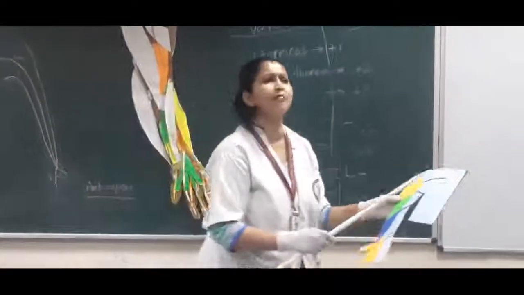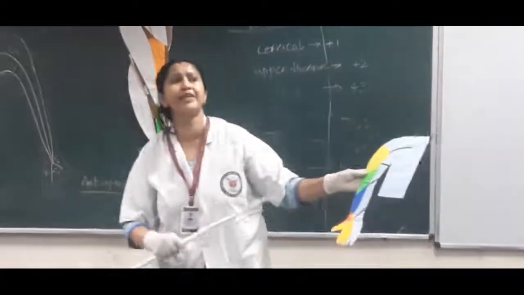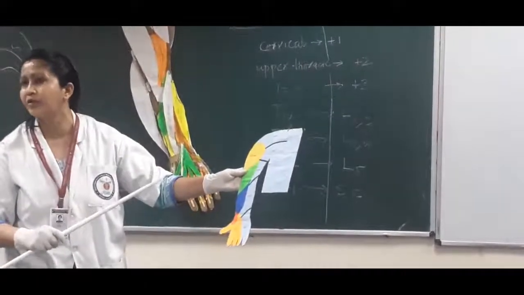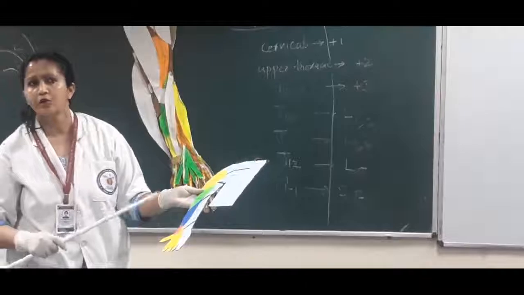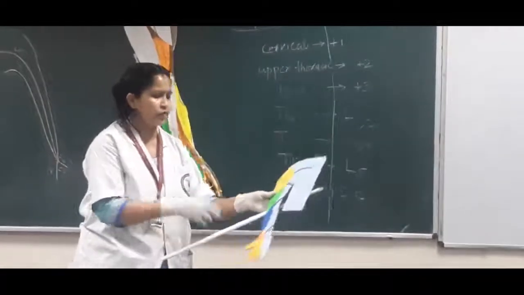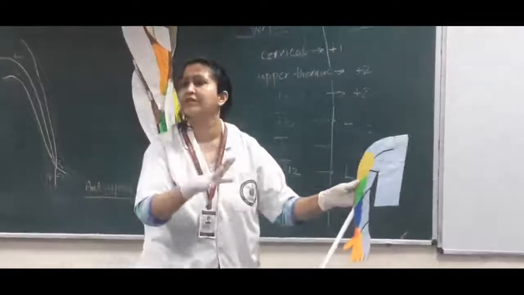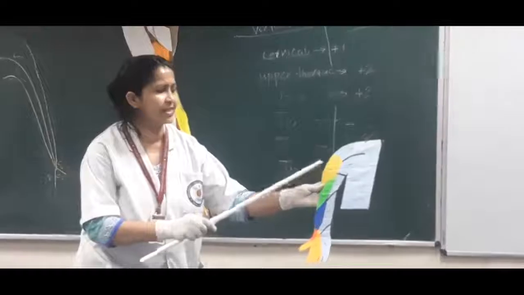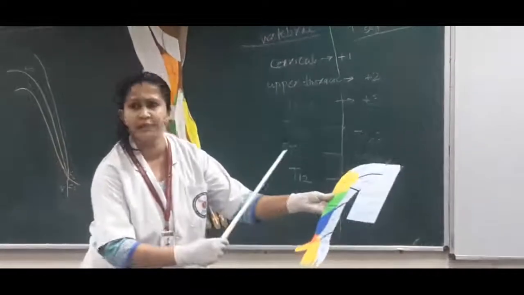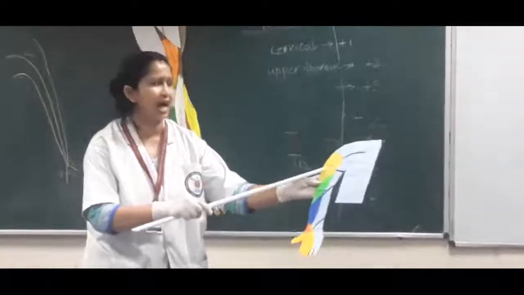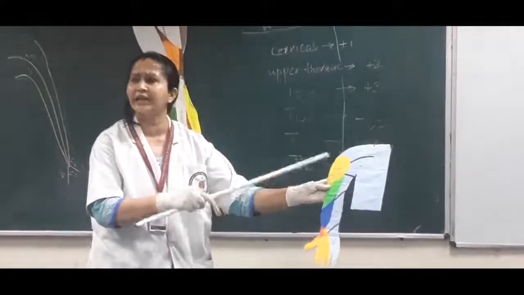The question will come: draw a diagram to show the cutaneous innervation of the ventral aspect of upper limb. Okay, the short note will come. So you have to draw this diagram, and by thinking of this story you can make it very fast. So this is on the lateral aspect. This is arm, on the upper lateral aspect.